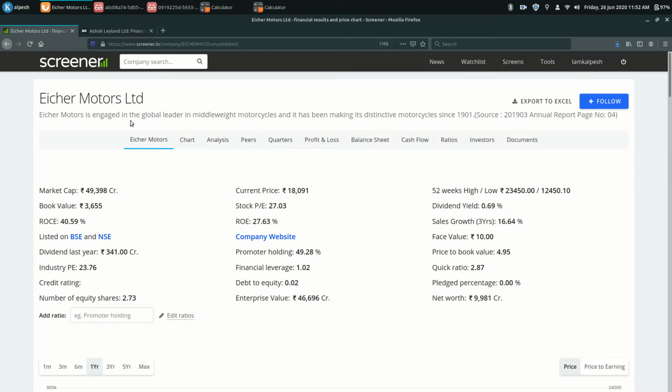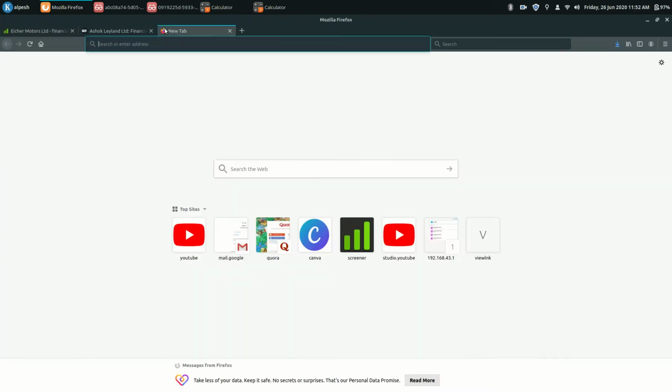Now, what about the performance of Ashok Leyland for those who have bought? Would I recommend them to sell? Well, it is a very personal opinion.